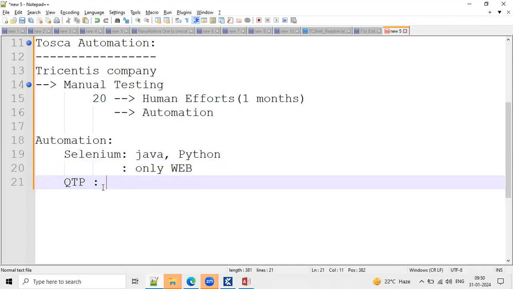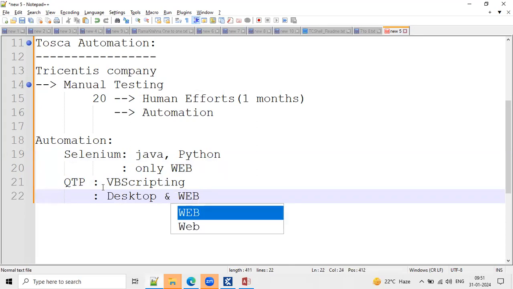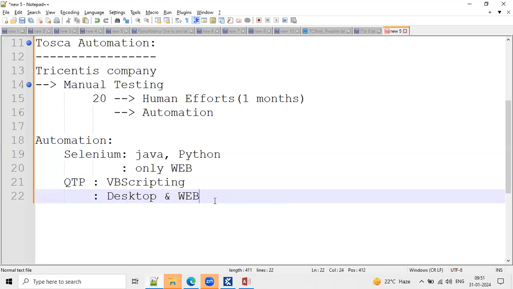To work with UFT, VB scripting is required. Anyway, we are learning some scripting language to work on test automation. Here, what type of applications can we automate? Desktop and web applications.